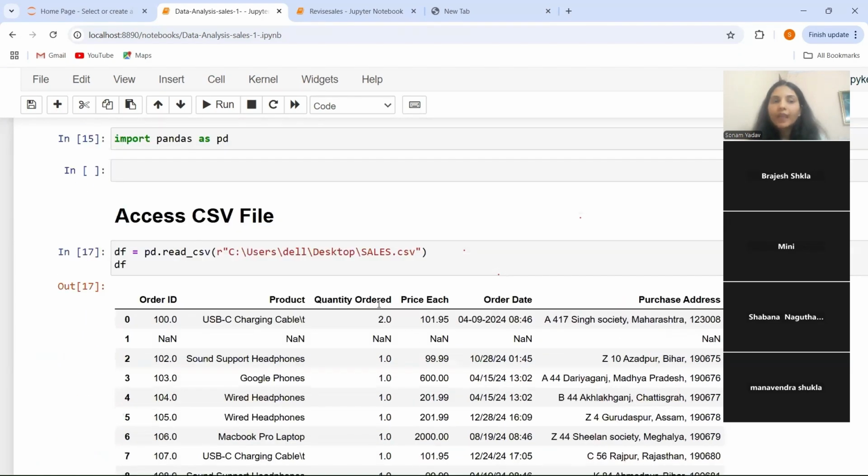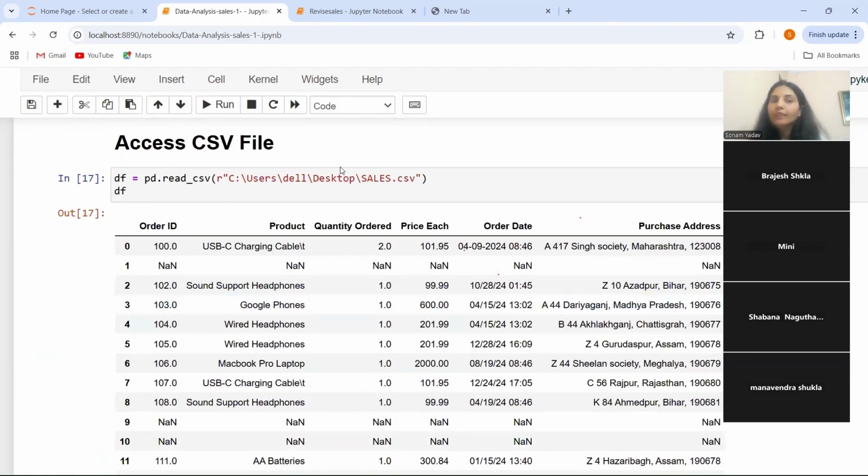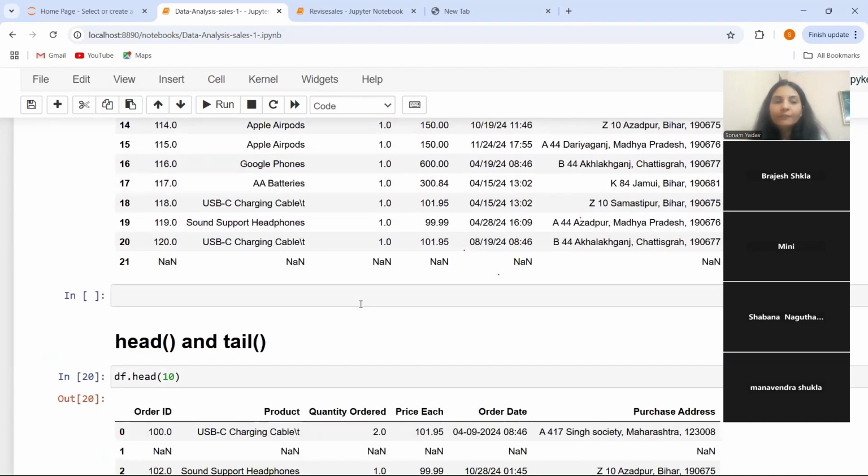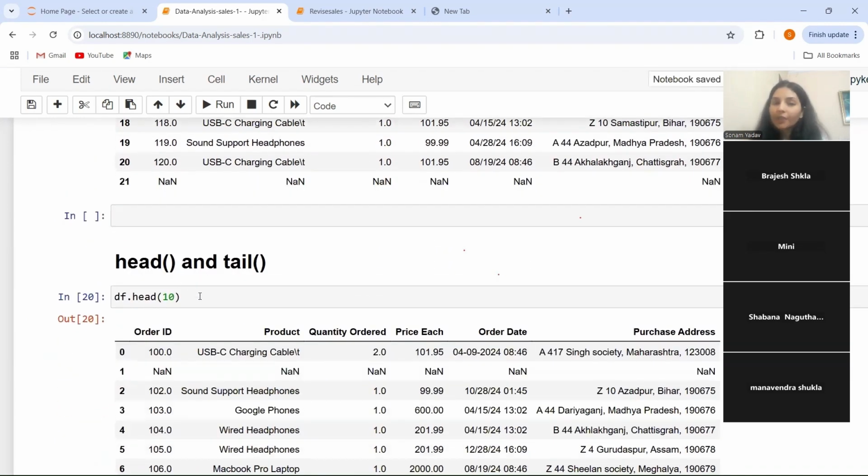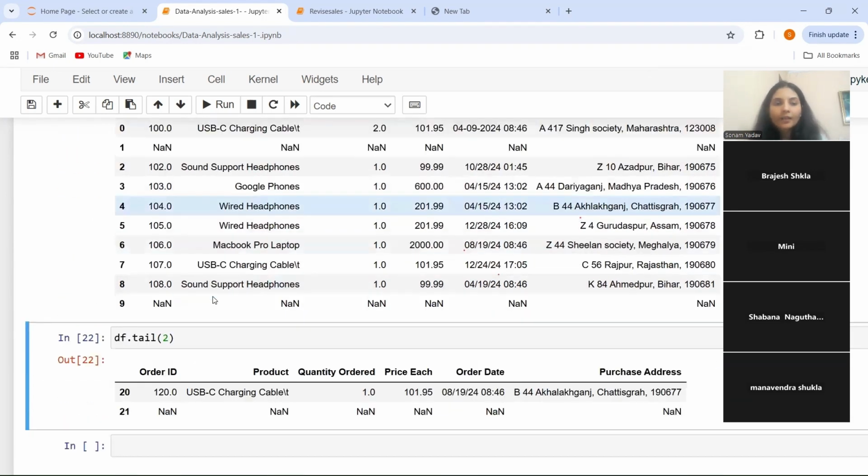So till now we have seen import pandas, how we can access a CSV file, what is the head function and what is the tail function. I'm explaining these head and tail functions because we are going to use them in our coming sessions.